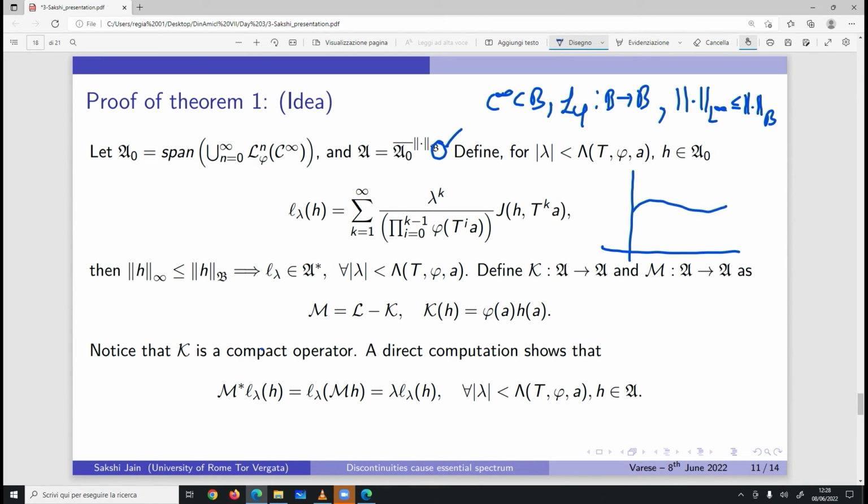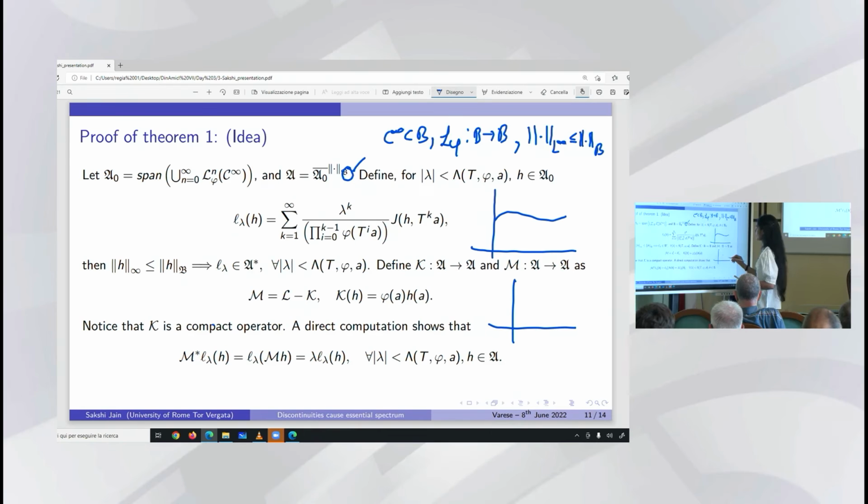So if this was an observable in C infinity, then it has a jump. I apply the transfer operator L phi on this, and I obtain a jump at TA. It may look like this.